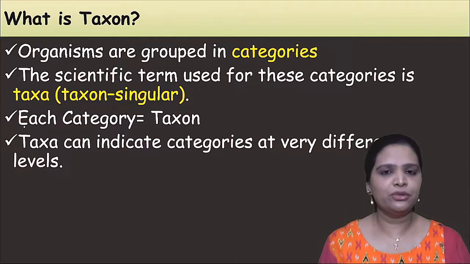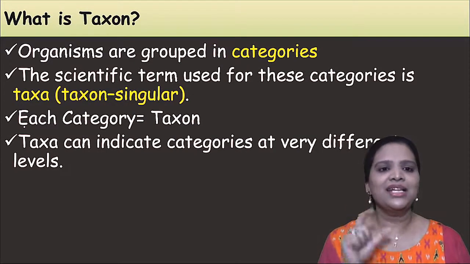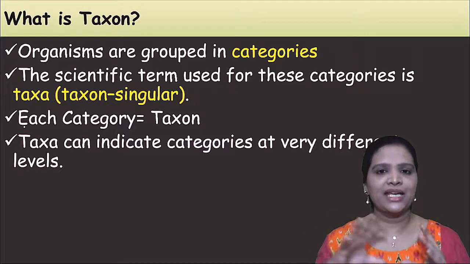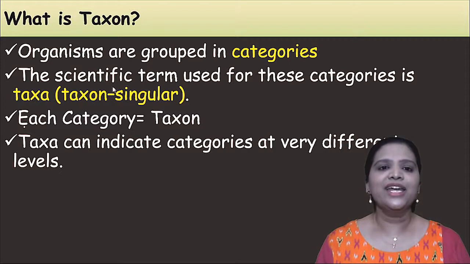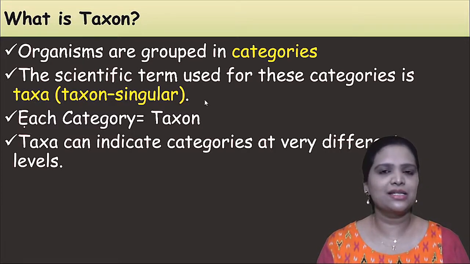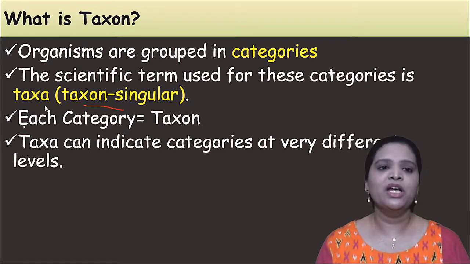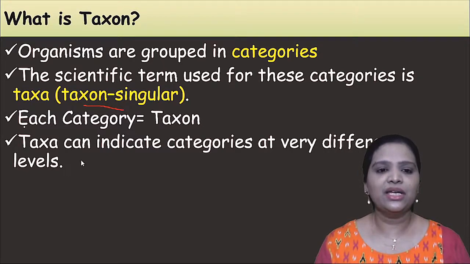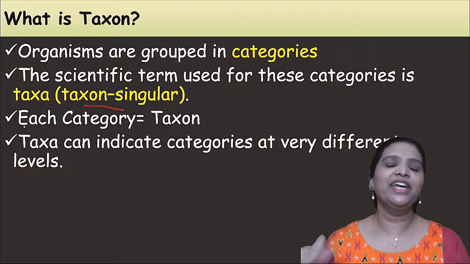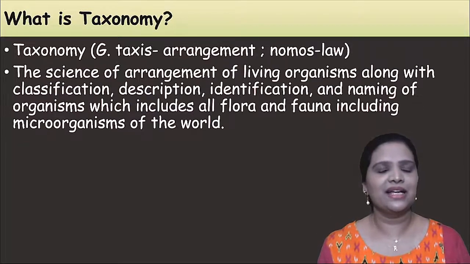In this you have to remember a word called taxon. Taxon means category. Category is the common normal word, and scientifically you should use the word taxon. Organisms are grouped into categories, and the scientific term used for these categories is taxon. Taxon is singular and taxa is plural. So each category is a taxon. Taxa indicate categories at very different levels, reflecting hierarchies.